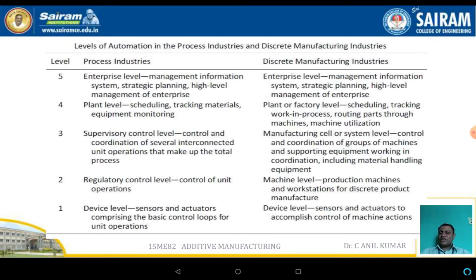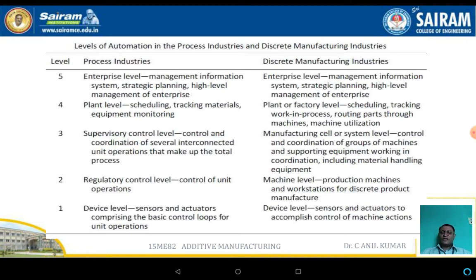In the case of the processing industry, the supervisory control level controls and coordinates the several interconnected unit operations and makes the total process efficient. But in the case of the manufacturing cell or system level, it is controlled by the coordination of the group of machines to make one single product. The fourth level is nothing but the plant level: plant level scheduling, tracking of the material as well as the equipment monitoring.